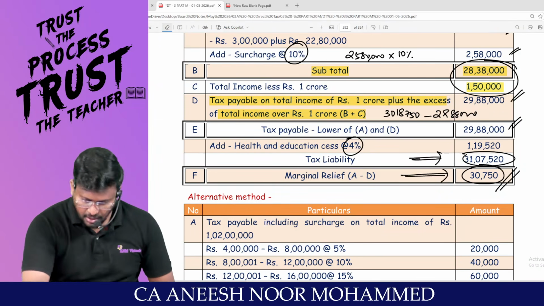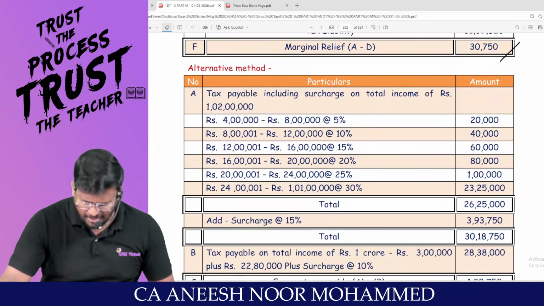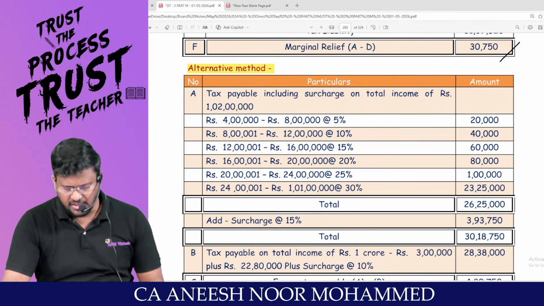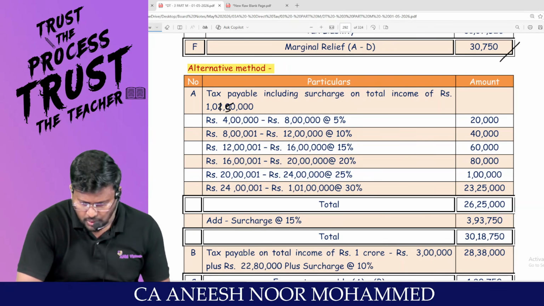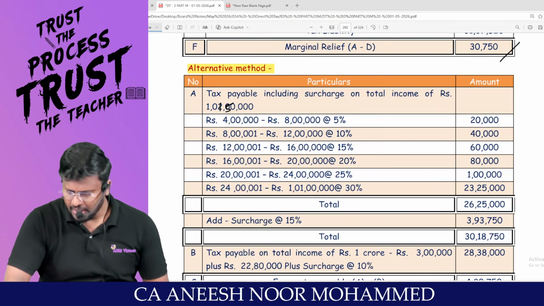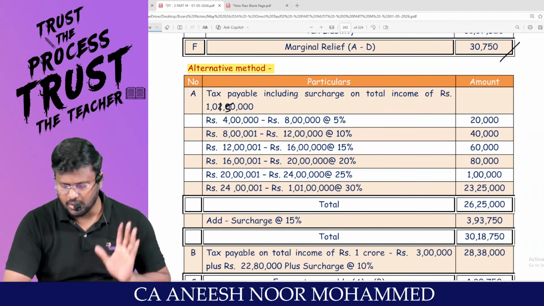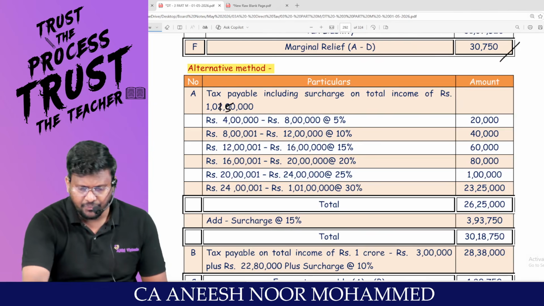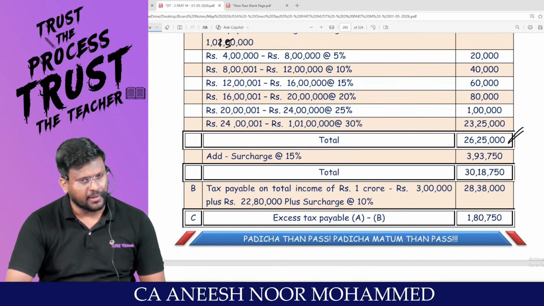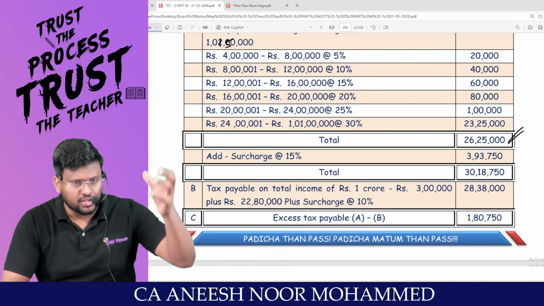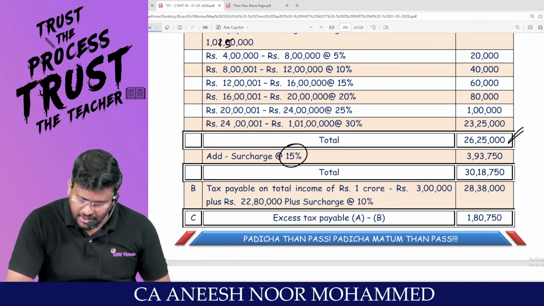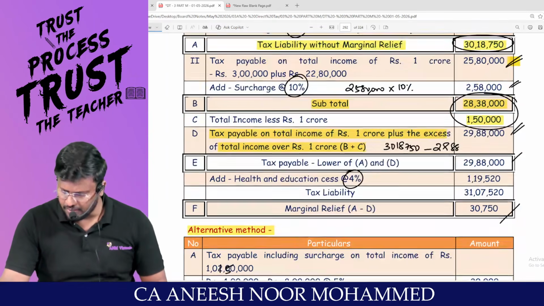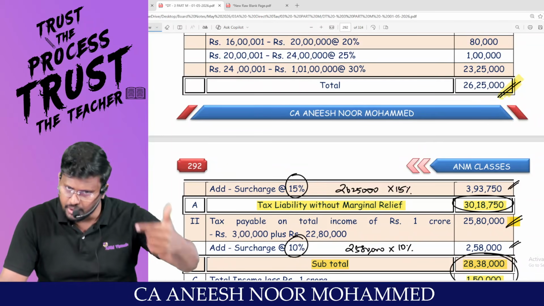Comfortable? The same thing we can calculate alternatively. In the exam, don't do the alternative. This is only a repetition. In the sense, you have 1 crore 1,50,000 rupees. If you calculate the tax liability of 1 crore 1,50,000, we have already calculated 26 lakh 25,000. Am I right? If you treat that extra 1,50,000 as income, you will be in the surcharge slab of 15%. So the total will be 30 lakh 18,750. This answer will not change even in the alternative.